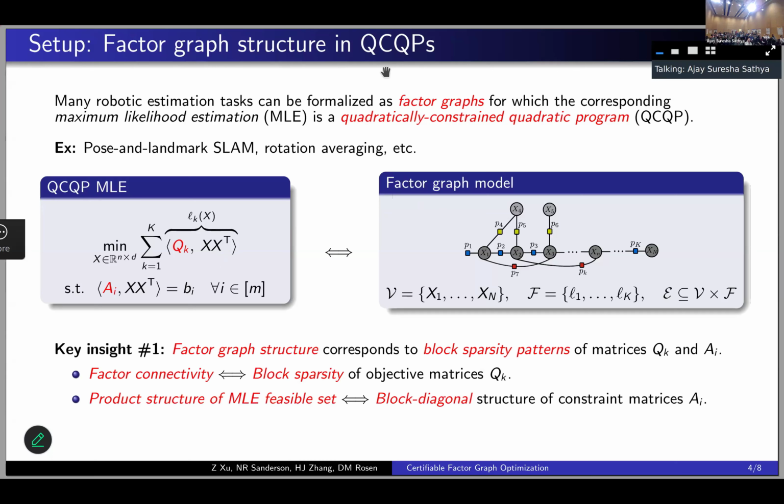The first insight that we leverage in this paper is the observation that factor graph structure is essentially encoding block sparsity patterns in the data matrices that define the objective for your problem and the constraints for your states. In particular, the connectivity of the factor graph corresponds to the block sparsity pattern of the objective matrices, and the fact that these factor graphs are typically defined over product manifolds implies that the constraint matrices have a very characteristic block diagonal structure.